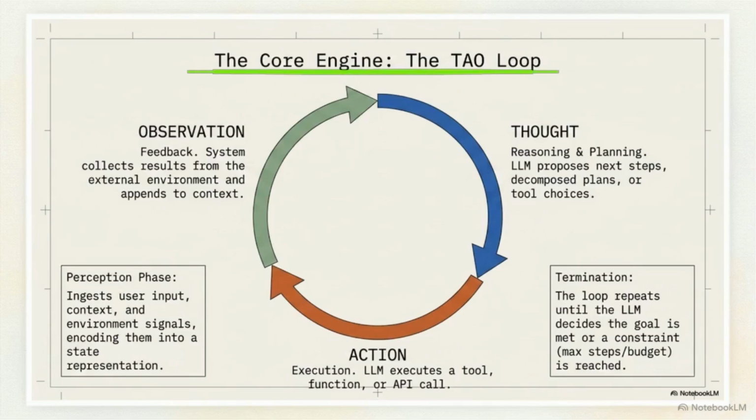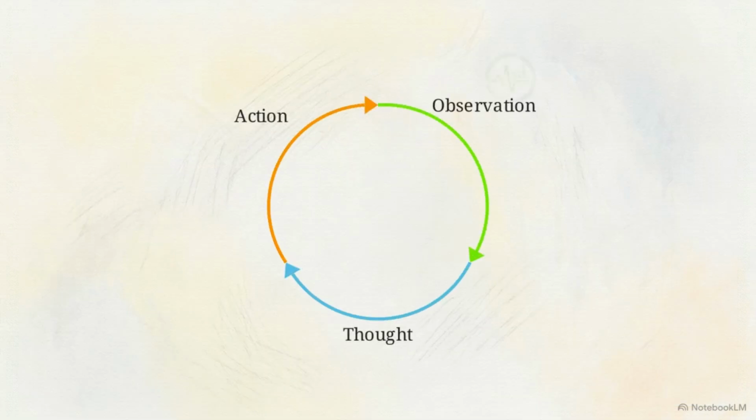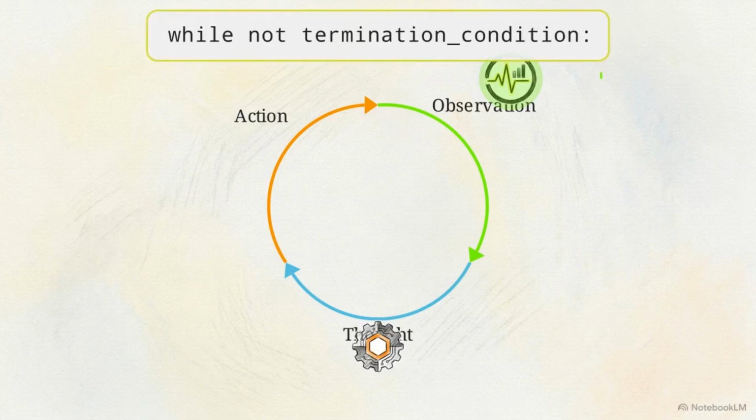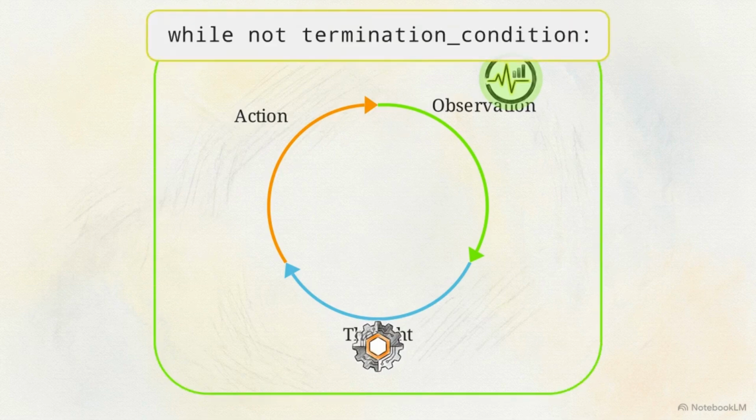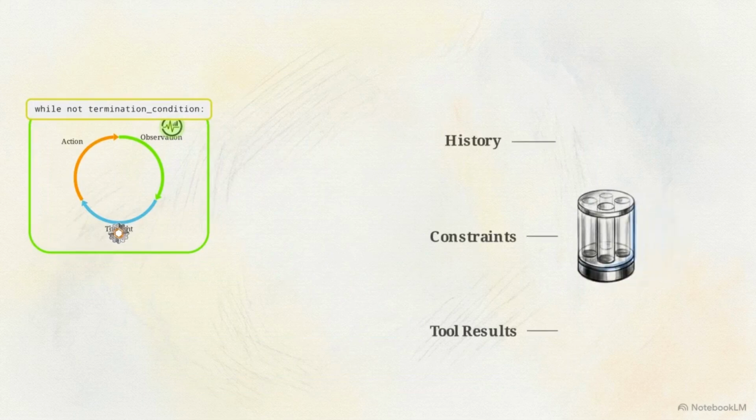This is the thought-action-observation cycle, commonly called the Tau loop. It begins with observation. Here, the system ingests the initial user input alongside specific signals and data pulled from the external environment. In the thought phase, the LLM processes those signals. It reasons about its progress toward the goal and proposes the logical next step. In a production codebase, this entire cycle is governed by a standard while loop. The system will continue running while its objective remains incomplete.